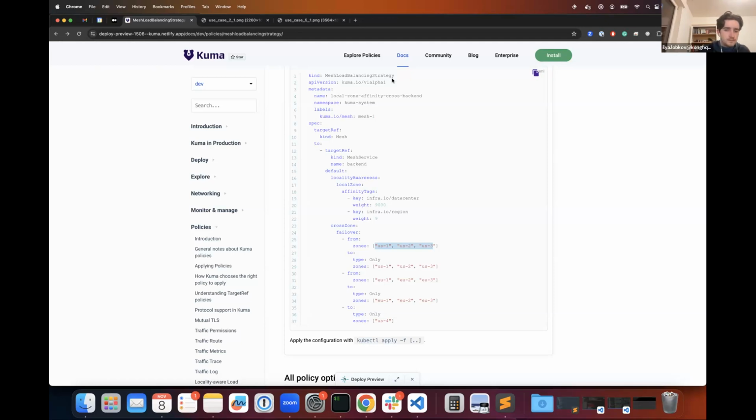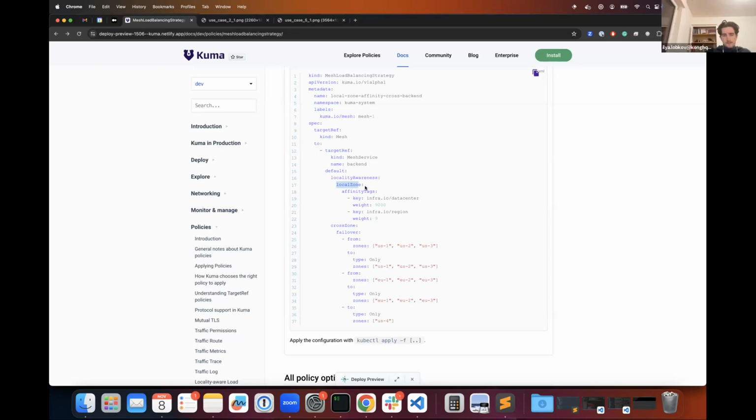Okay. So in case you just define the locality awareness, with an empty local zone object, for example, it starts to do this. And by default, if you define only local zone and no cross zone, there is no cross zone traffic. You have to explicitly define that you want cross zone traffic. I see. Okay.